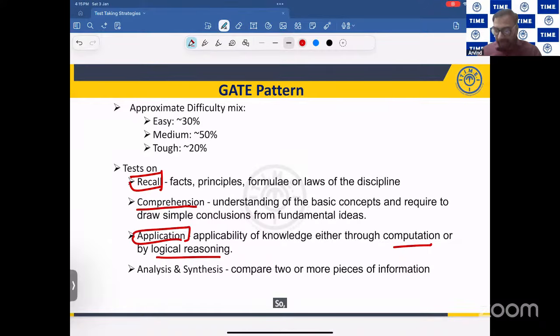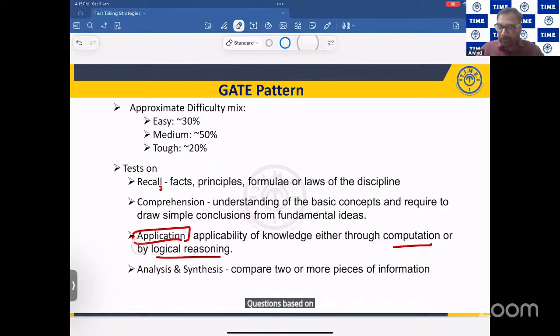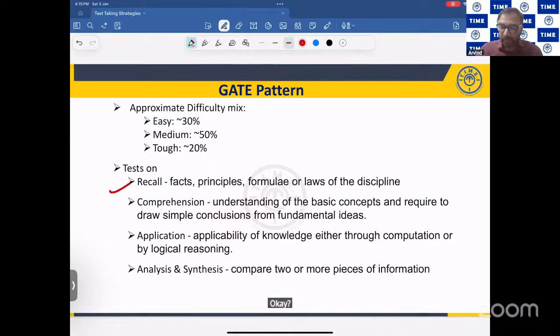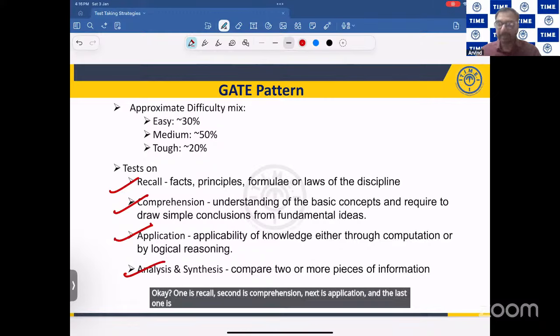So GATE authorities are saying that you will have questions based on these four areas. Just to recollect, what are the four areas? One is recall, second is comprehension, next is application, and the last one is analysis and synthesis.